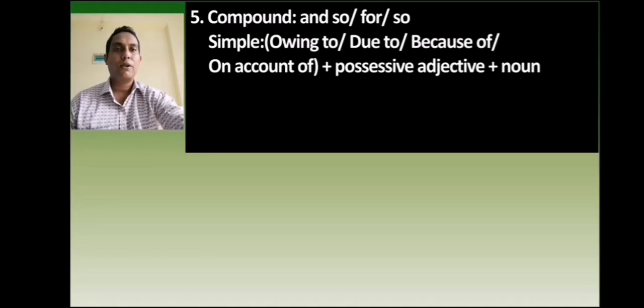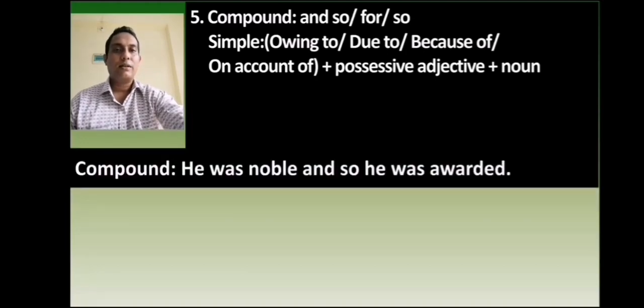Let's try to understand through examples. He was noble and so he was awarded. In this sentence, he was noble is the first independent clause. He was awarded is the second independent clause. These clauses are added by and so. In this case, how do we make simple? First, you will start with owing to or due to or because of or on account of.